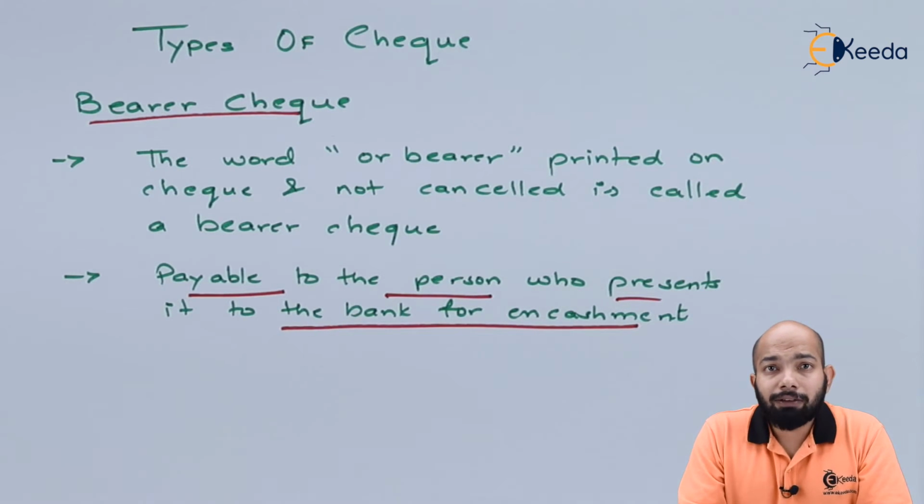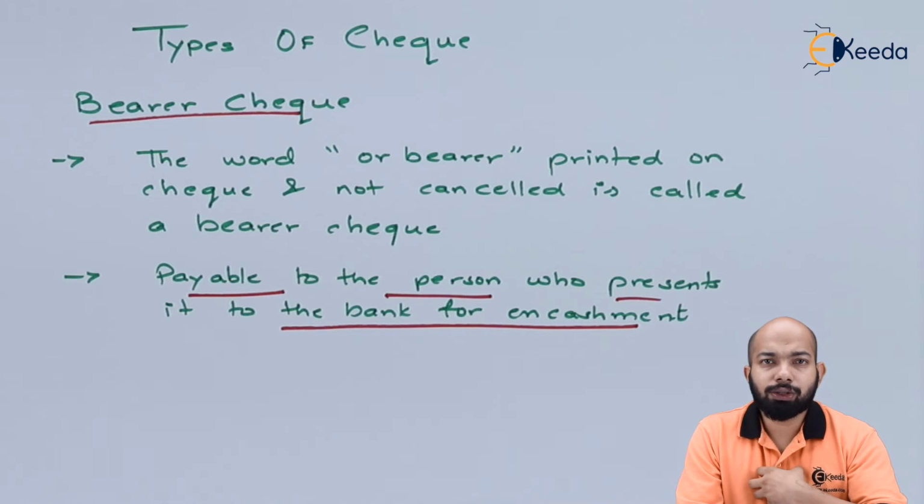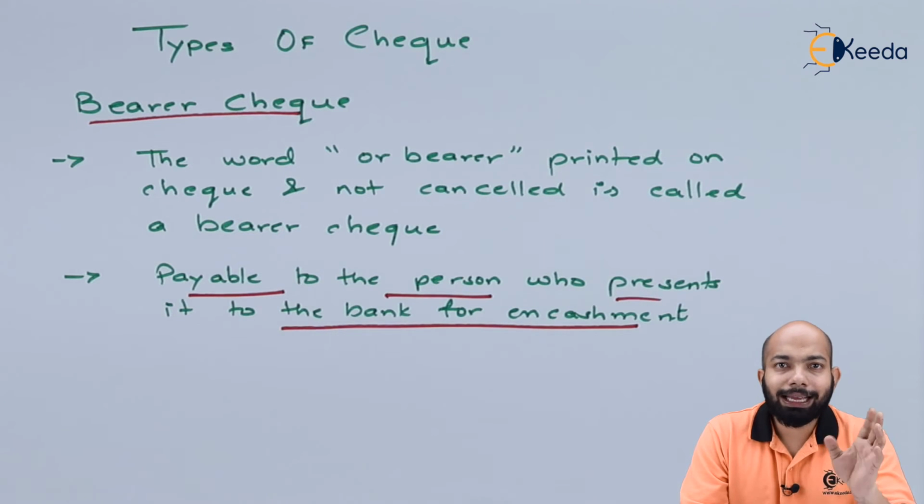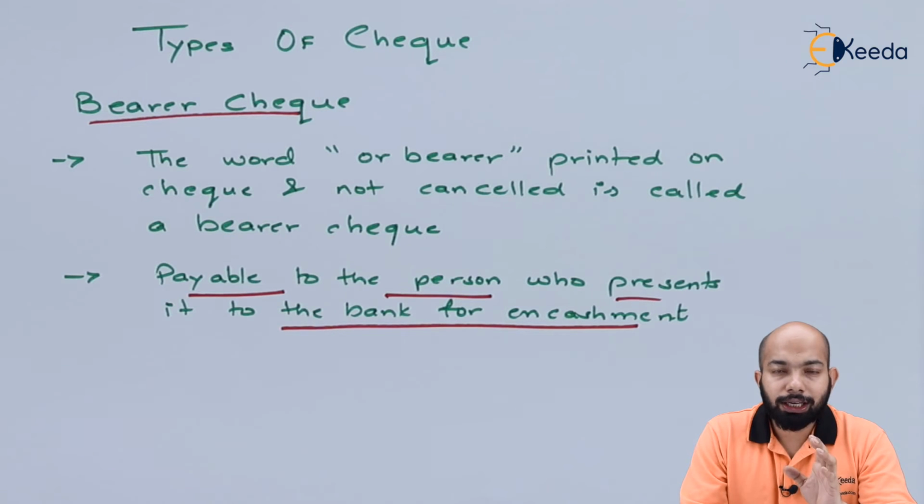Whenever you have a bearer check, it is payable to the person who holds the instrument. For example, if I'm holding that instrument, I can go into the bank and encash that check. However, if there is a name on the check and the bearer is cut, only the person to whom it is specified can make the encashment. But if it is not cut, no matter whose name is mentioned there, you can encash that check. Hence, it is called a bearer check.